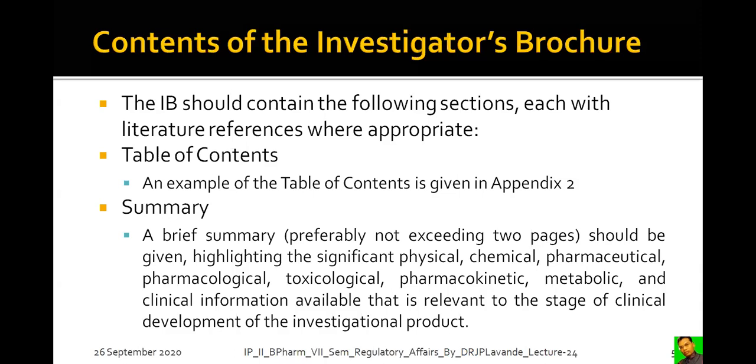Then the summary, a brief summary preferably not exceeding 2 pages. Within just 2 pages, the summary of this clinical trial should be given, highlighting the significant physical, chemical, pharmaceutical, pharmacological, toxicological, pharmacokinetic, metabolic, and clinical information available that is relevant to this stage of the clinical development of the investigational product. So all this information related to the product should be there.